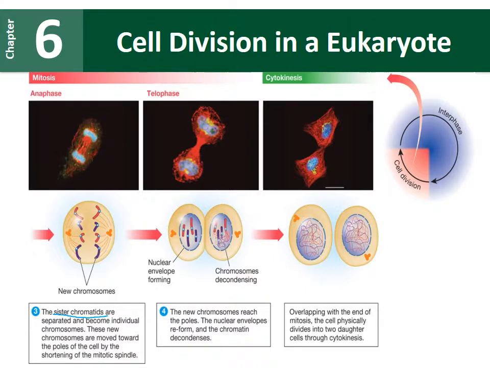After those chromosomes get pulled to their respective poles, we have a nuclear envelope that will reform around the 4 chromosomes on the left, and then a second nuclear envelope will reform around the chromosomes on the right. This is telophase, when those nuclear envelopes are reforming. The cell will also go through cytokinesis, which is where those 2 cells will physically separate from each other.